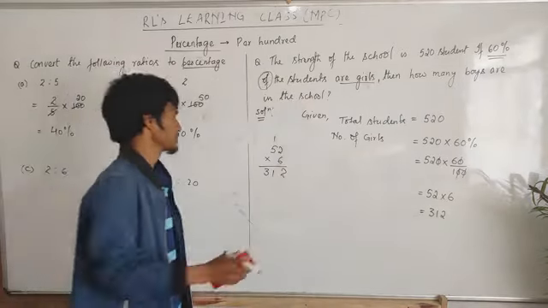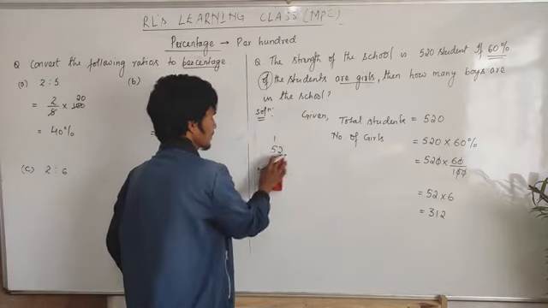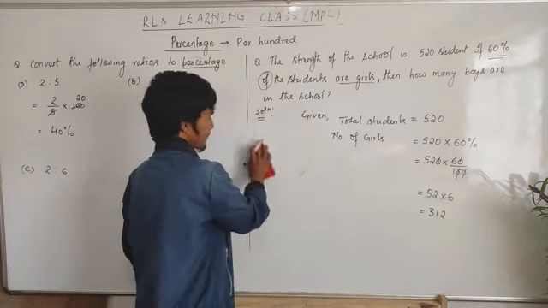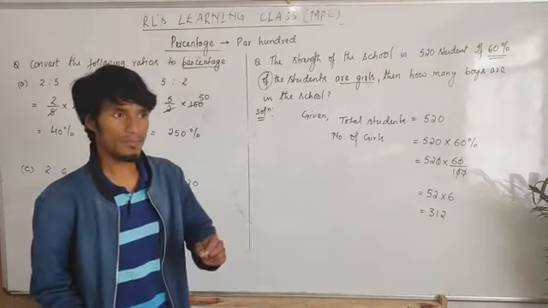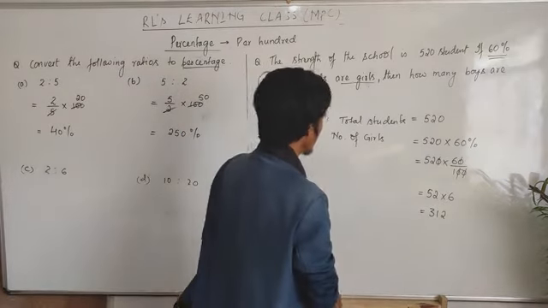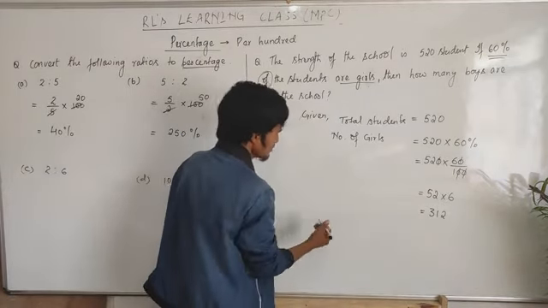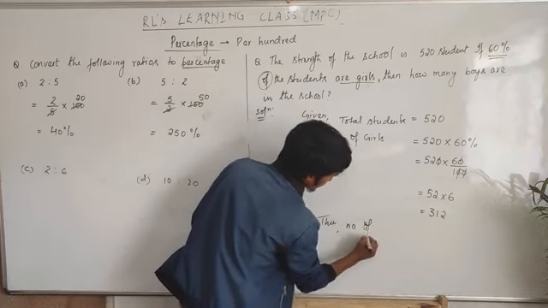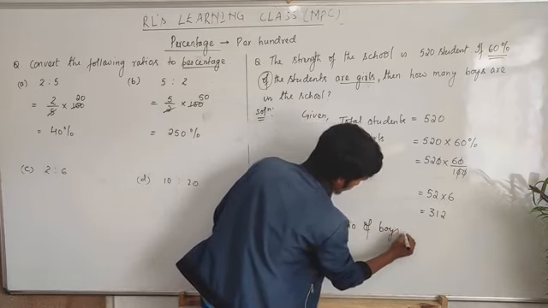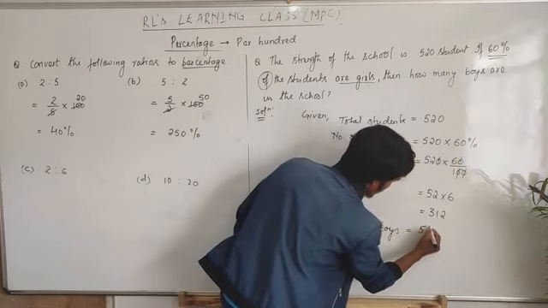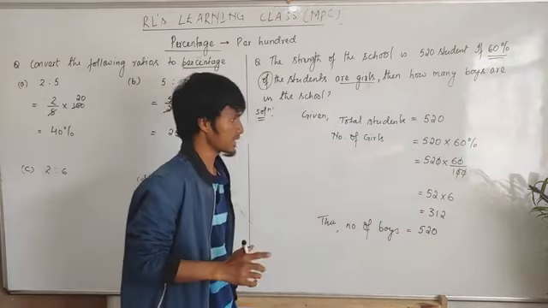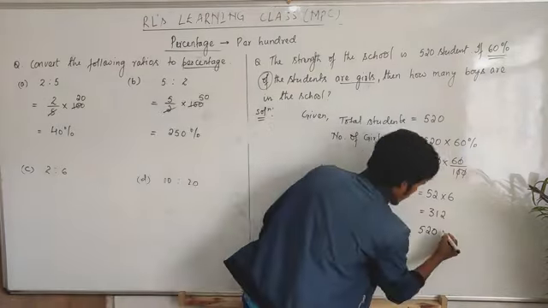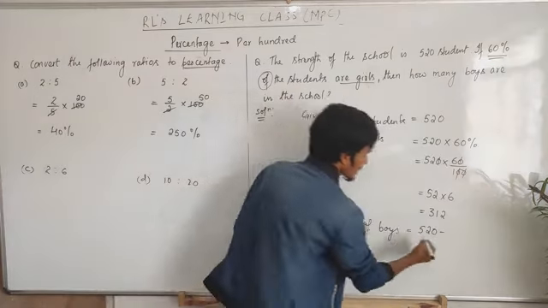Then boys. Now how many girls are present? 312. Thus, the number of boys is equal to 520, the total of both boys and girls, minus the girls, 312.